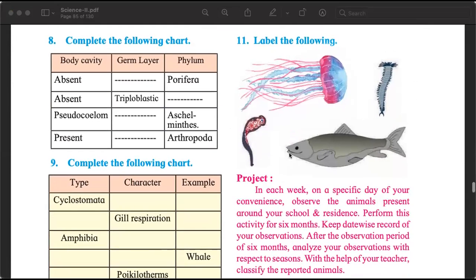Question number 8. It says complete the following chart. The table has 3 columns. First column is about body cavity, about the coelom. The second column is about germ layer. And the third column is about the phylum. Good question for us to refer to the information again and again, and then fill this table. Yes, you can do it, and you will do it on your own.